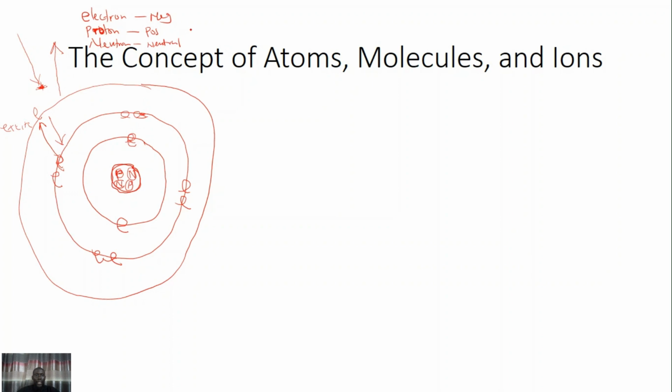The proton and neutron are located in the nucleus, while electrons revolve around the nucleus at different energy levels or shells.